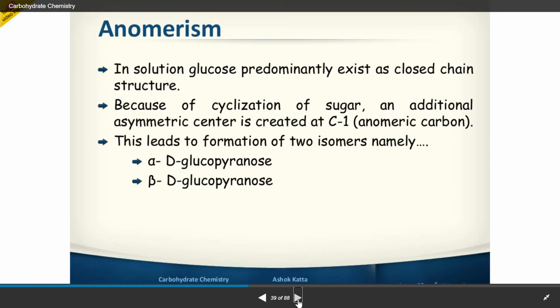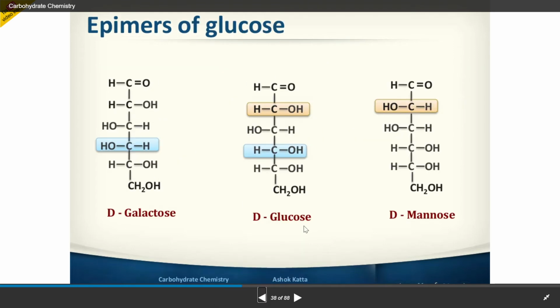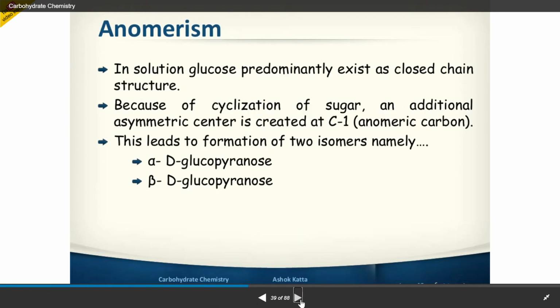And anomers. In solution glucose predominantly exists in a closed chain structure because of cyclization of the sugar, and an additional asymmetric center is created at the first carbon. The first carbon is called the anomeric carbon. Glucopyranose alpha-D and beta-D form.